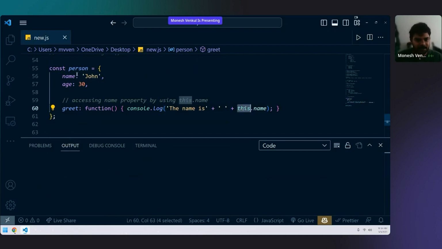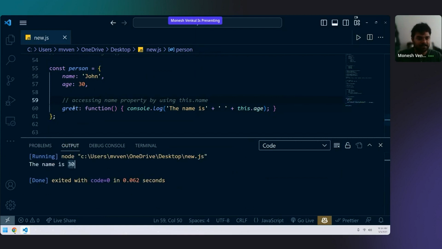You can use it for age also, not only name. You can just write this dot age and you will be getting its value 30. It's just person.